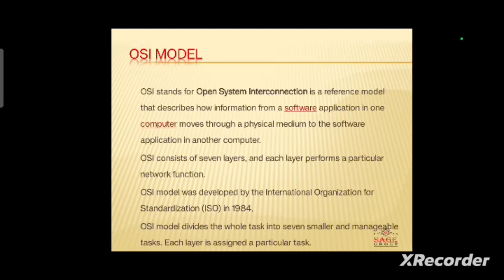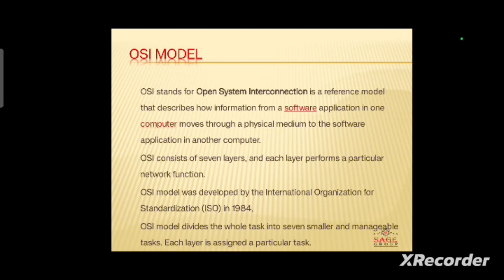Welcome to the lecture of computer network. Today, I will discuss what the OSI model is and what are the characteristics of its different layers. The OSI model is a layered architecture model or reference model, and the full form is Open System Interconnection Model. The OSI model basically describes how information travels from one software application to another.